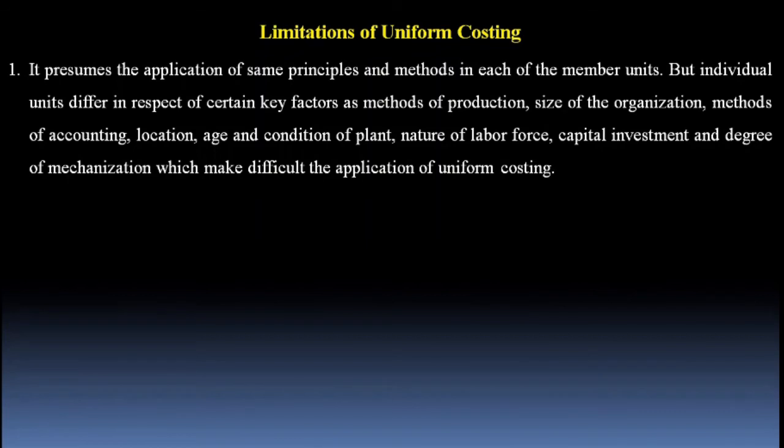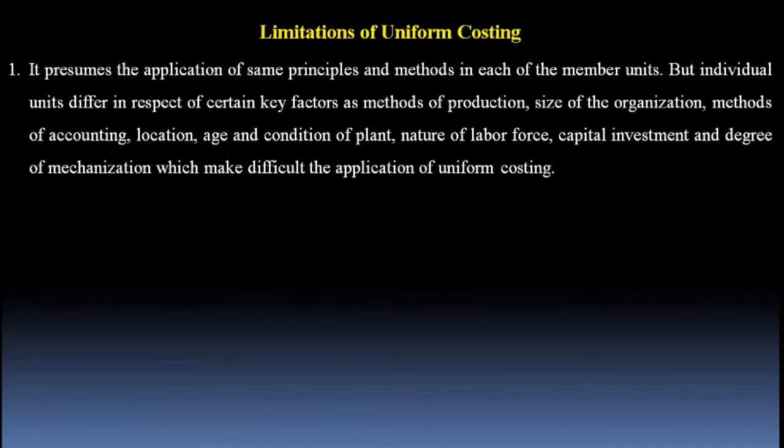Actually, it is the fundamental assumption on which the scheme of uniform costing is built, but individual units differ in respect of certain key factors such as methods of production, size of the organization, methods of accounting, location, age and condition of plant, nature of labor force, capital investment, and degree of mechanization, which make the application of uniform costing difficult. That is quite obvious.